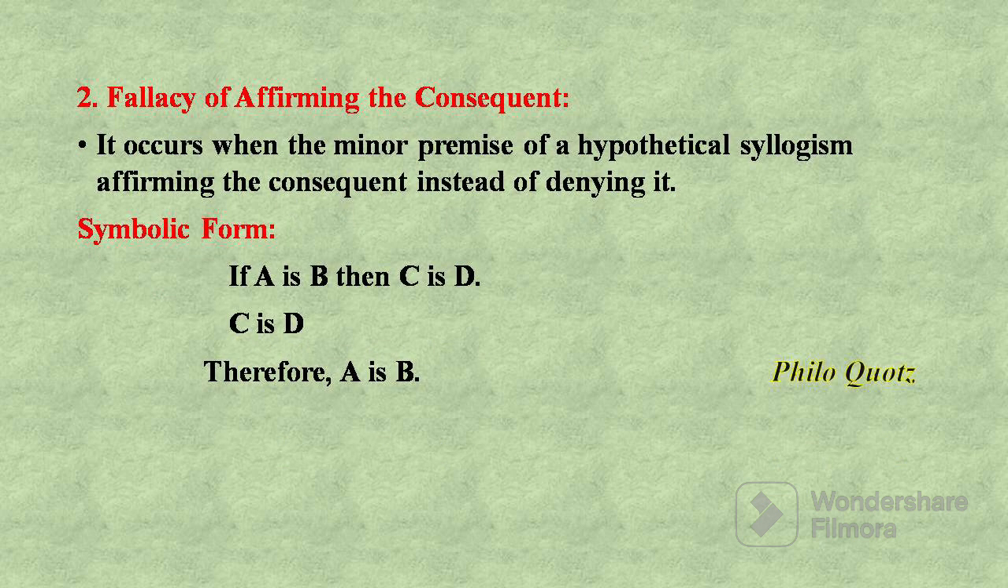Fallacy of affirming the consequent, that is the second fallacy. It occurs when the minor premise of a hypothetical syllogism affirms the consequent instead of denying it. Its symbolic form, if A is B, then C is D. C is D, therefore A is B. Actually, that minor premise should deny the consequent, not affirm it. So here C is D came, therefore A is B. So this is the second fallacy. So these are the rules and fallacies of hypothetical syllogism.